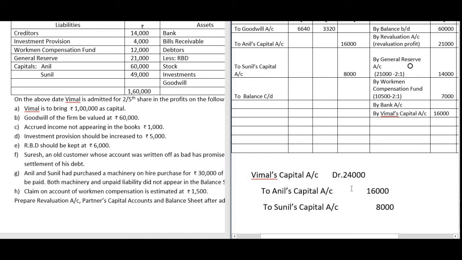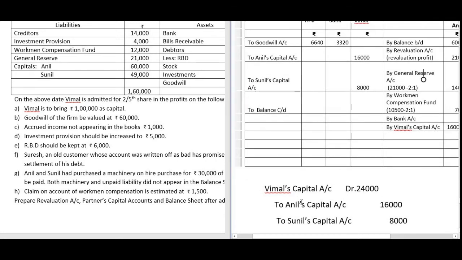So if you want to give something to the old partner, their account has to be credited. So the balance automatically increases by 16,000 and 8,000. A new partner will have to give this, so his capital account has to be debited. Now we have to do the posting entry.